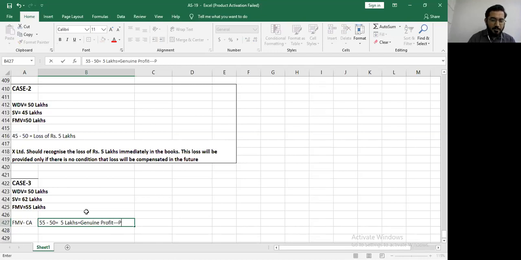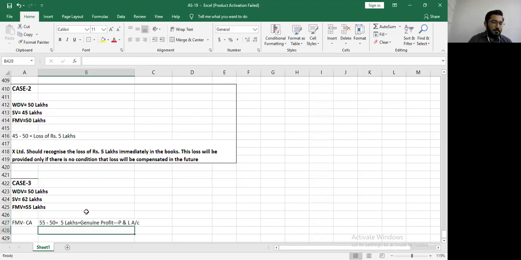This genuine profit will go to the profit and loss account.